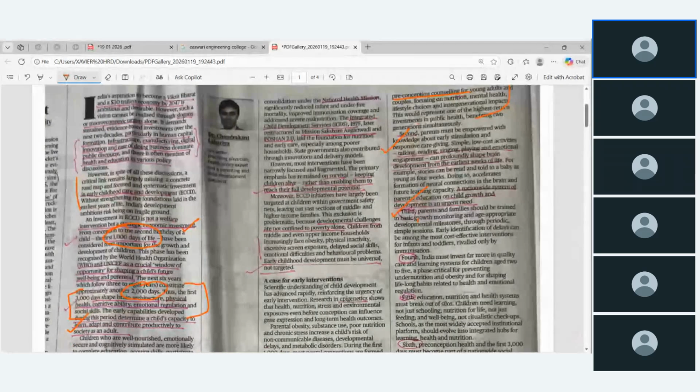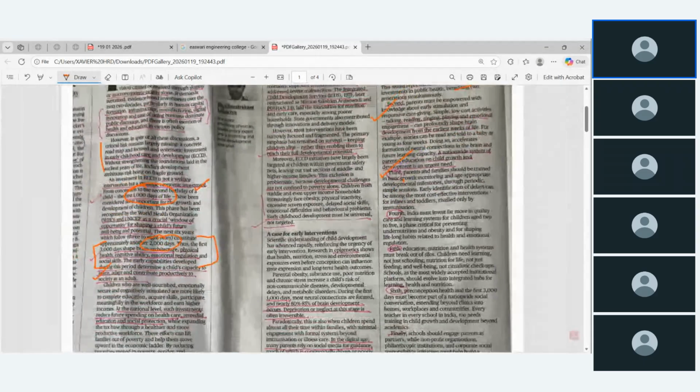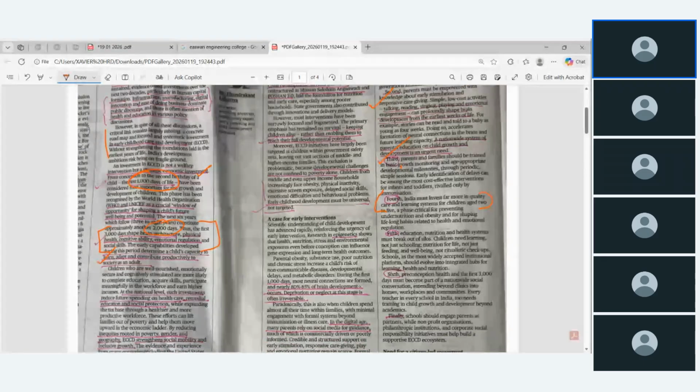Third, parents and families should be trained in basic growth monitoring and age-appropriate developmental milestones through periodic simple sessions. Fourth, India must invest more in quality care and learning systems for children aged 2 to 5. But India is not investing. Indian parents are investing more in private schools. Then fifth, education, nutrition and health systems must break out of silos, with children needing learning, not just schooling. Nutrition for life, not just feeding, and well-being, not ritualistic checkups.